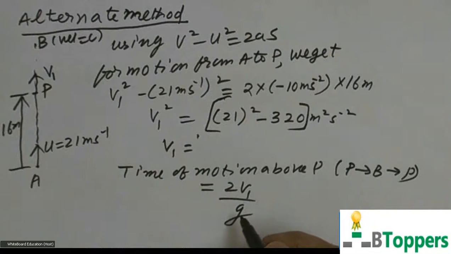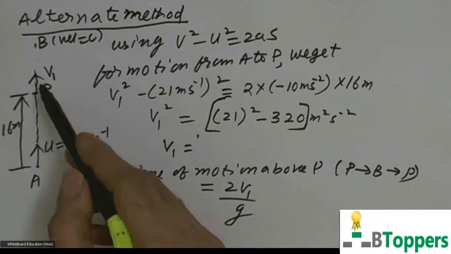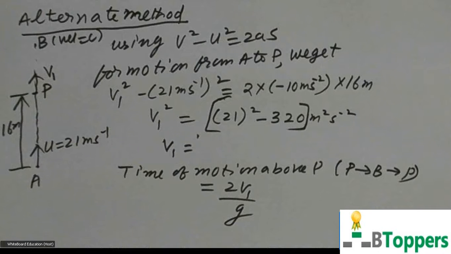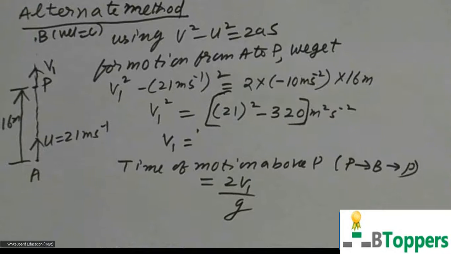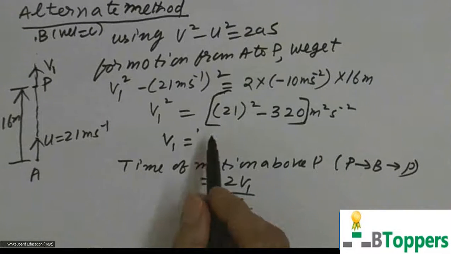So using the formula, the time of flight above the point of projection is 2u by g. In the same way, the time of flight for motion above the point P is 2v1 by g. That means instead of initial velocity u, we are taking v1 to find the total time of motion above the point P. That means the body will be above the point P, meaning the height of the body will be more than 16 meters, for this time interval equal to 2v1 by g.